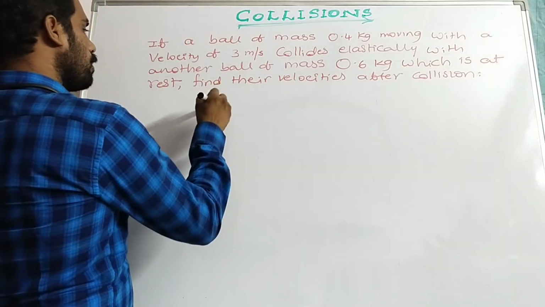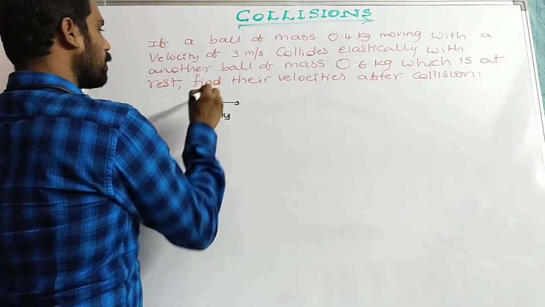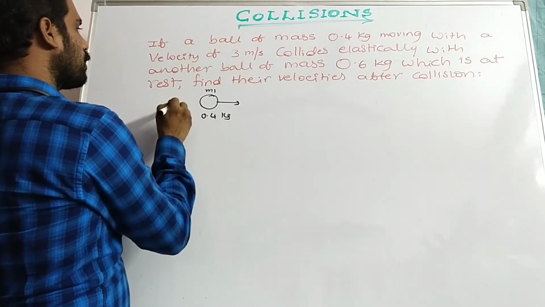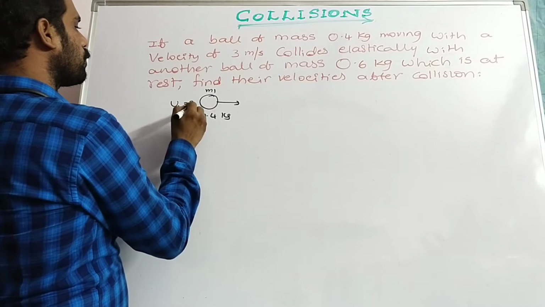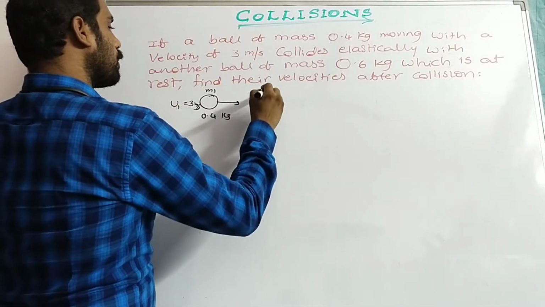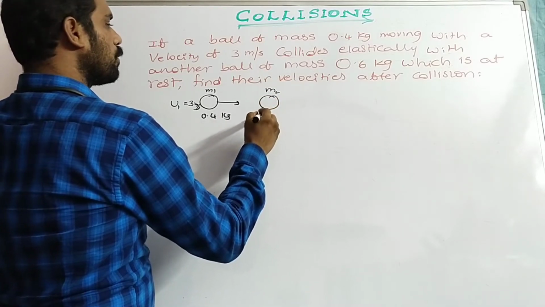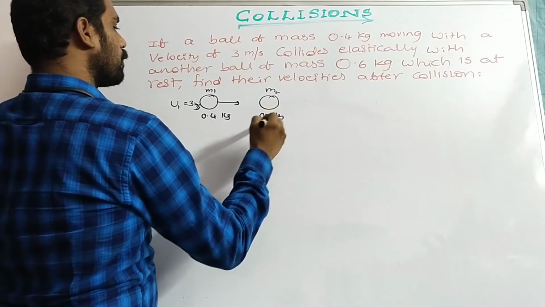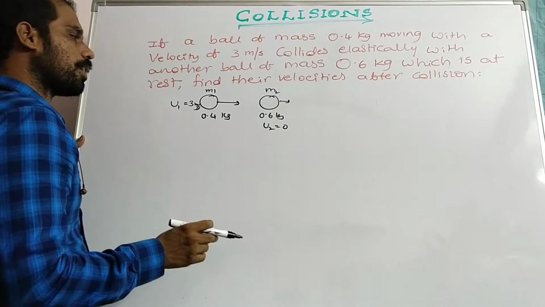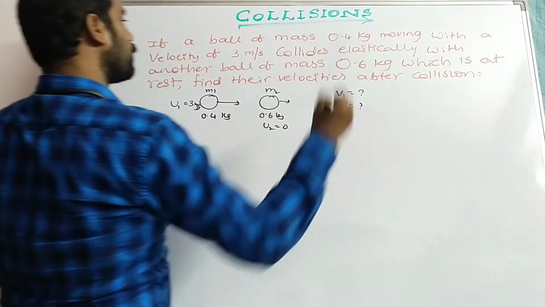So here is the ball of mass 0.4 kg, mass m1, moving with initial velocity u1 equal to 3 meter per second. Here is another ball, m2, 0.6 kg, which is at rest. Both are colliding. Then we have to find the final velocities after collision, v1 and v2.